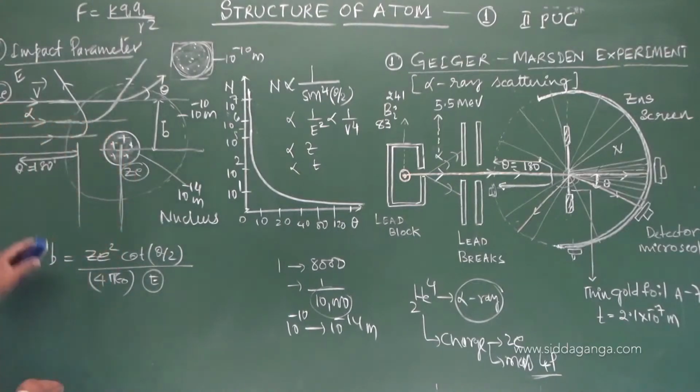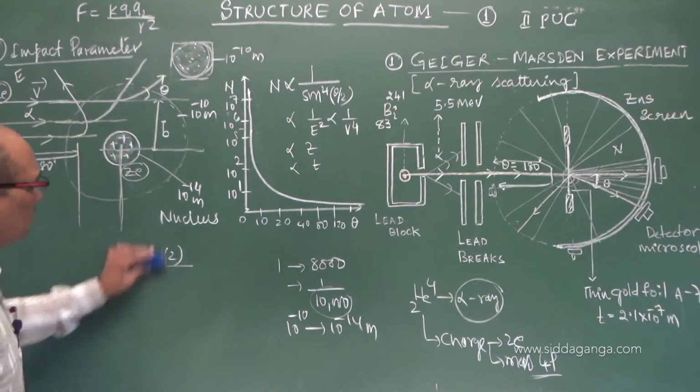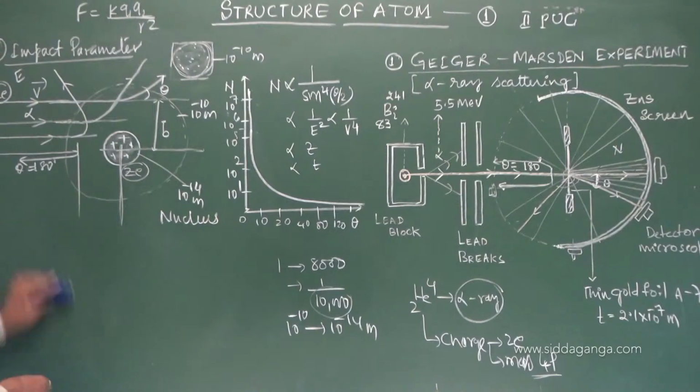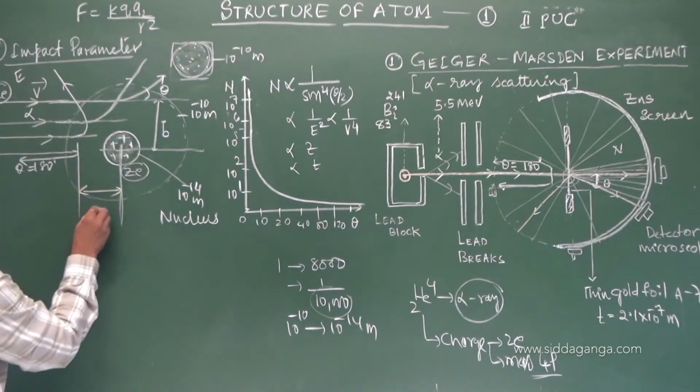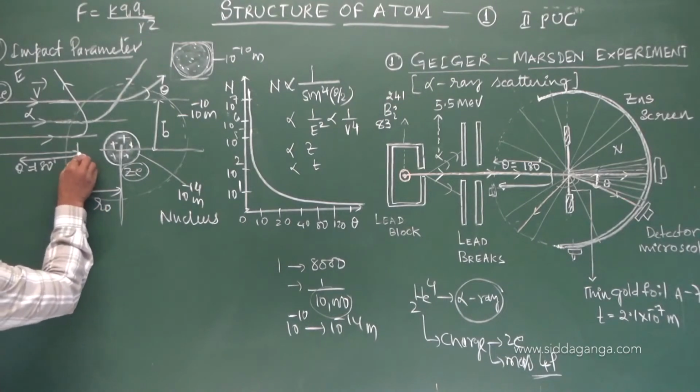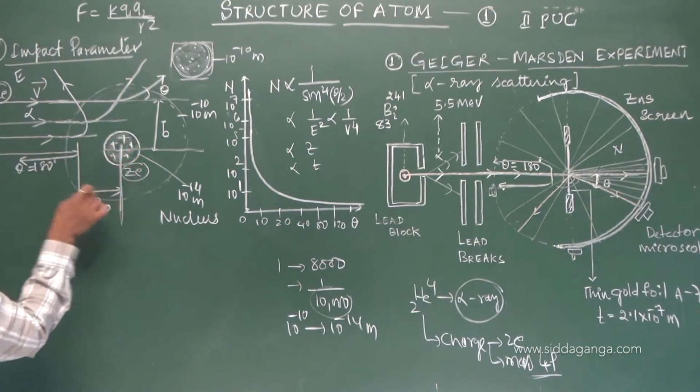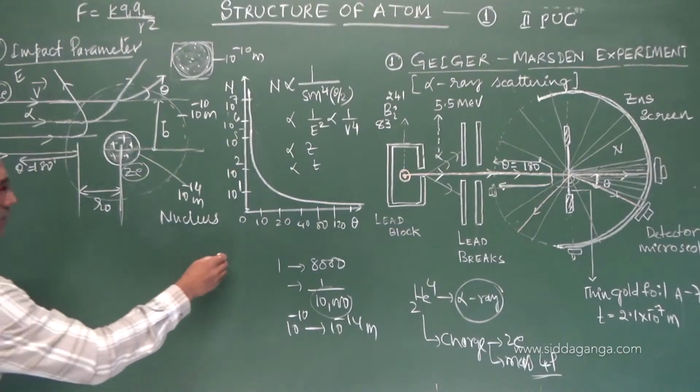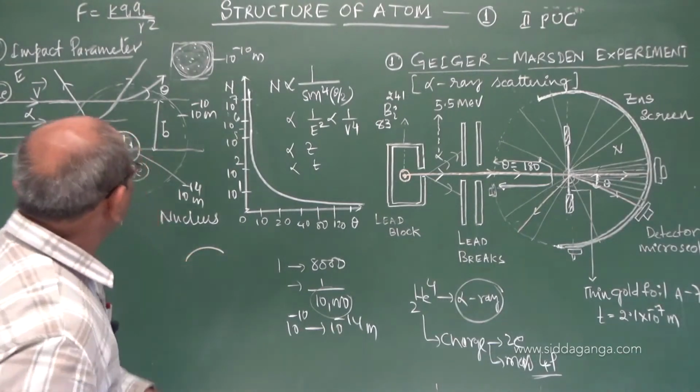Another important thing in this is the distance of closest approach. Now we are seeing here, this is R0, the center of the nucleus. When I give an alpha particle, I will take that up separately.